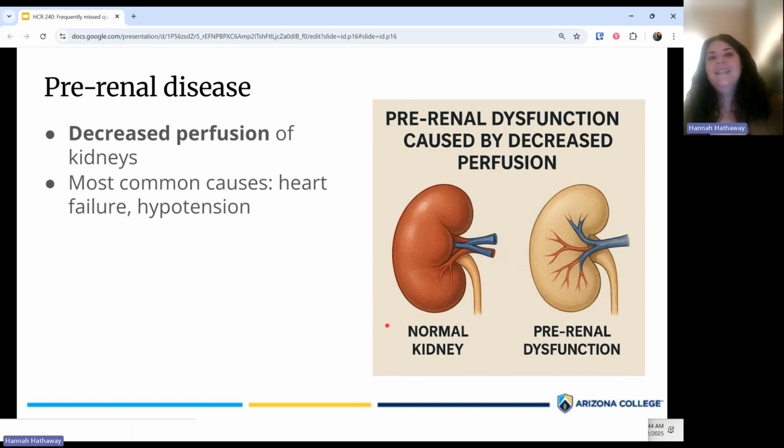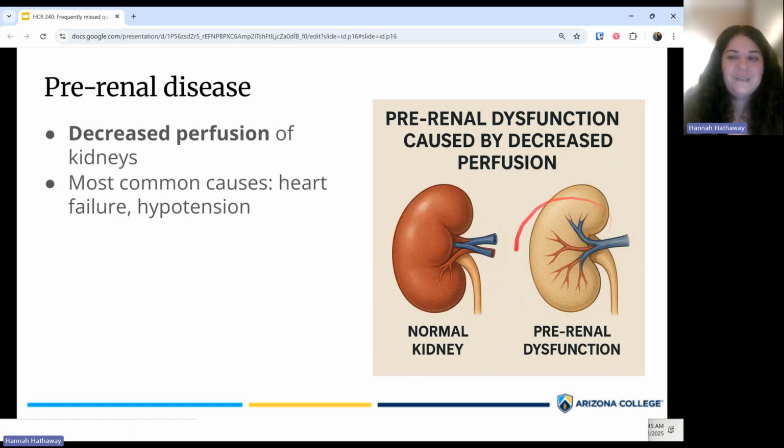So the first option is pre-renal disease, where the problem is the blood going into the kidneys themselves. Usually this is because there's inadequate perfusion of the kidneys, just meaning the kidneys are not getting enough blood pumped into them in order to actually filter the blood. This picture is trying to show you this. A normal kidney is going to look nice and red because it has a lot of blood getting pumped into it. In my mind, I almost imagine the kidney is plump because it's so full of blood.